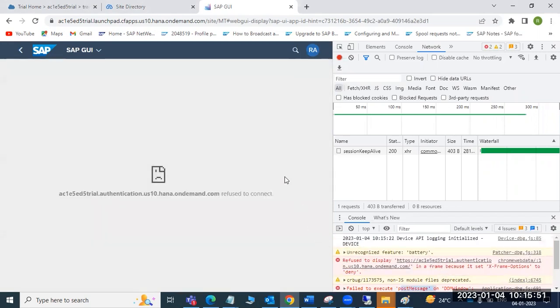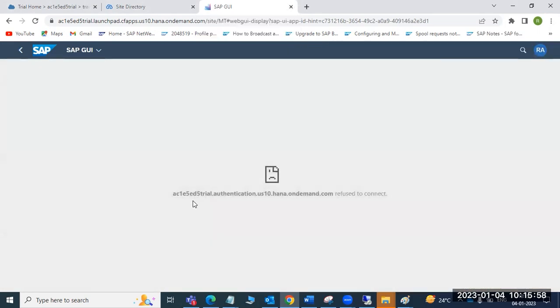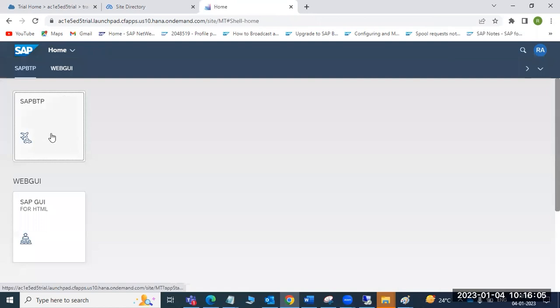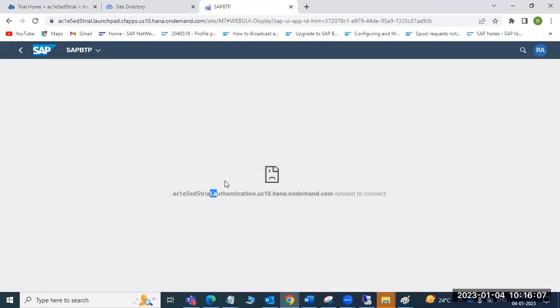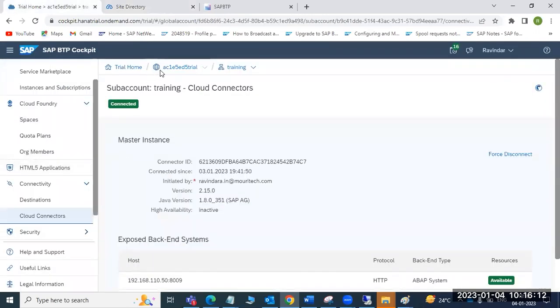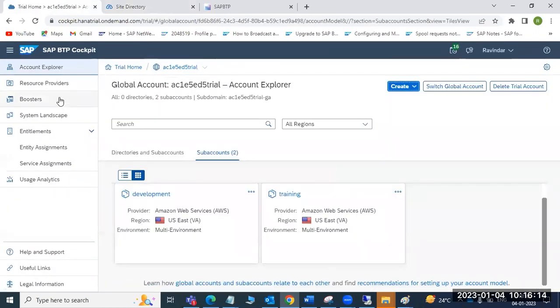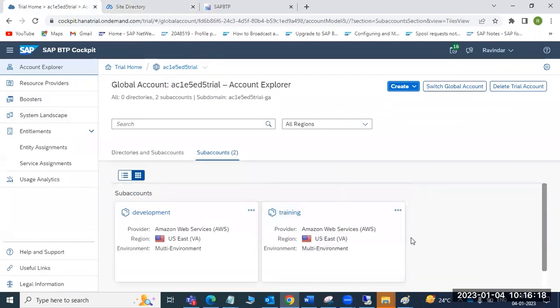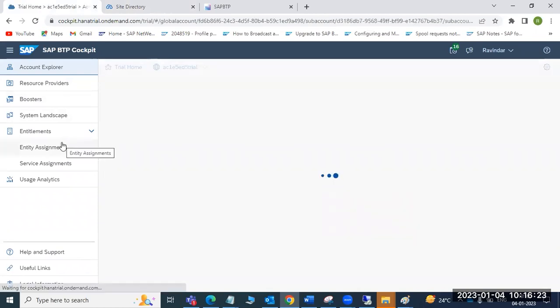This is a trial account, right? So there is something wrong on the SAP side. Because the site is not available, it refused to connect. The backend systems are okay, only the sites are not available. Since the sub accounts are having some issues, that's why it's not available. Maybe they will restore it after some time. Yeah, a development account is also available.